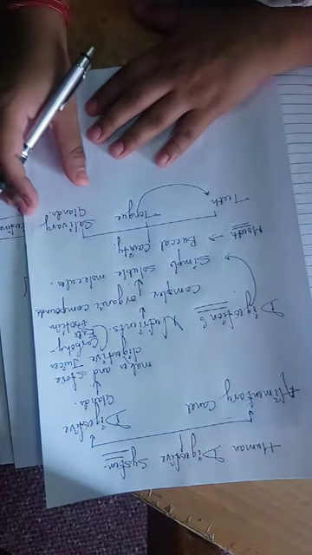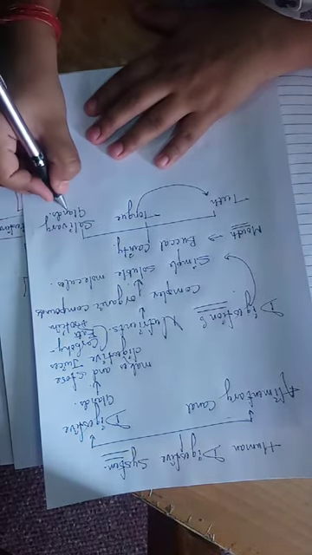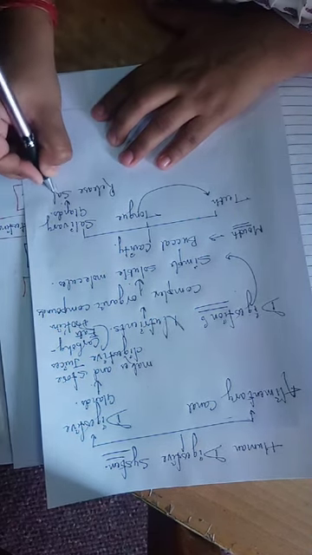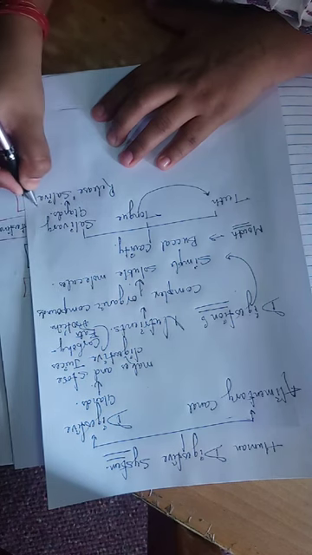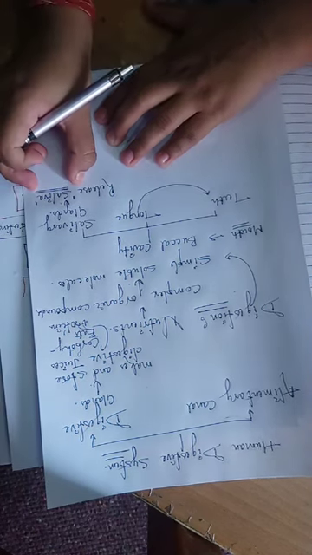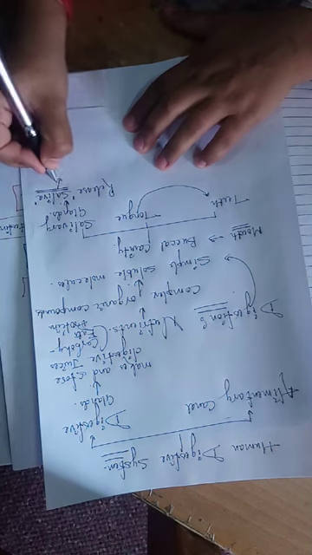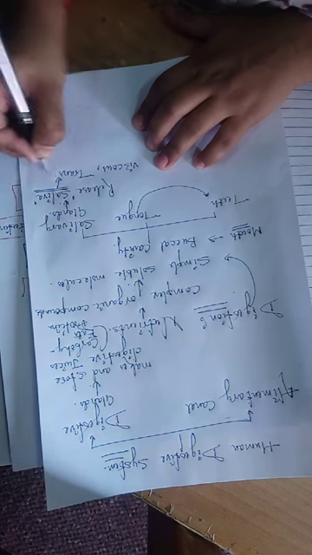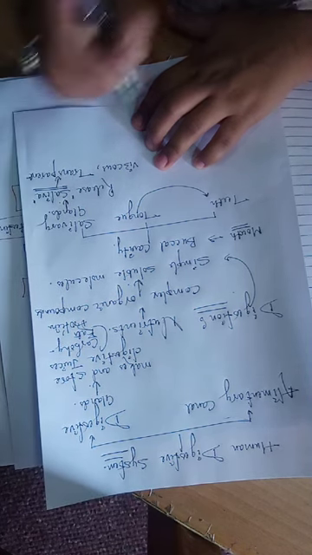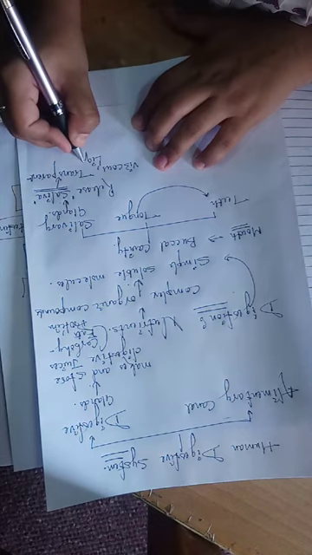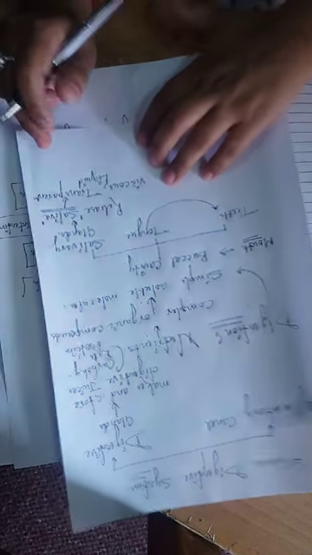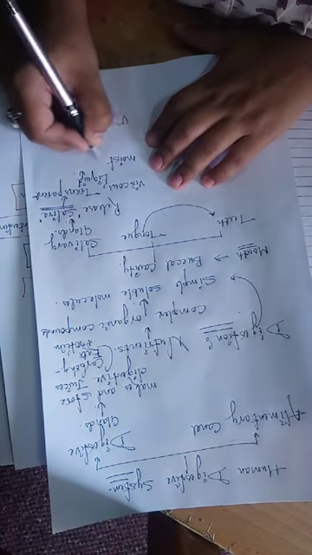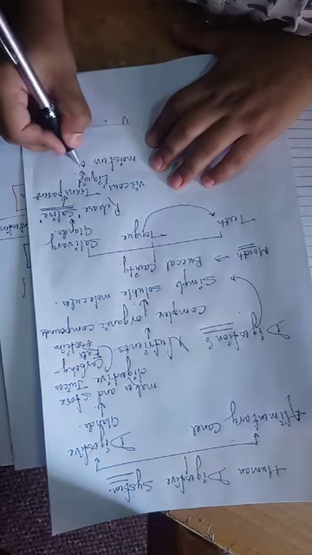Now come the salivary glands. They release saliva. This saliva is a viscous, transparent liquid. It moistens our food.